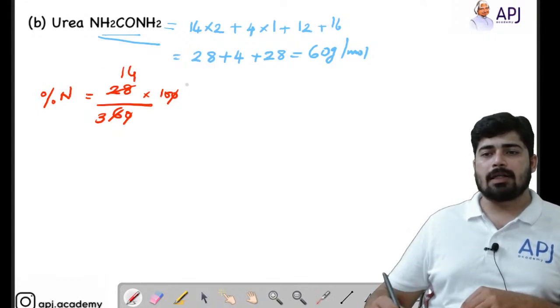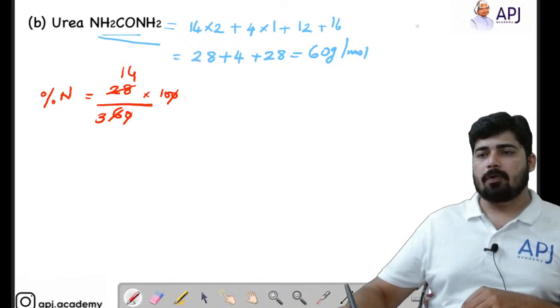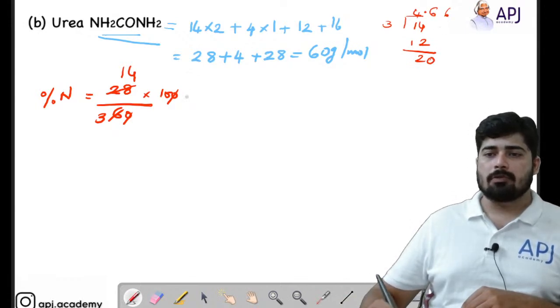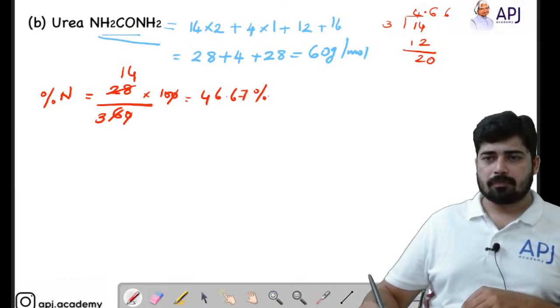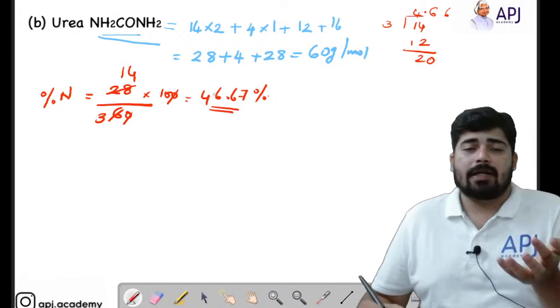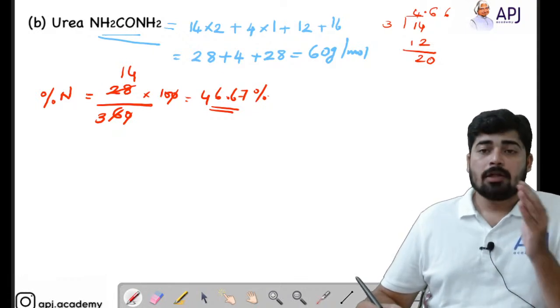So what is 14 divided by 3? 14 divided by 3, 4 times is 12, so 4.66, right? So we will be getting 46.67%. This much percentage of mass is contributed by nitrogen to the urea.